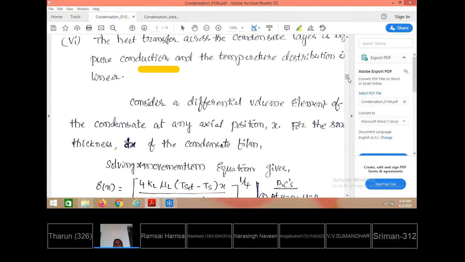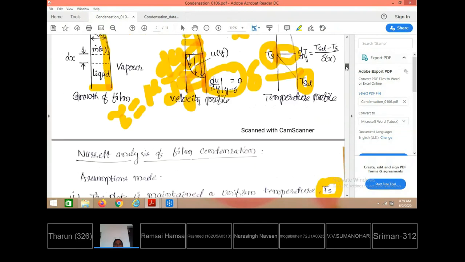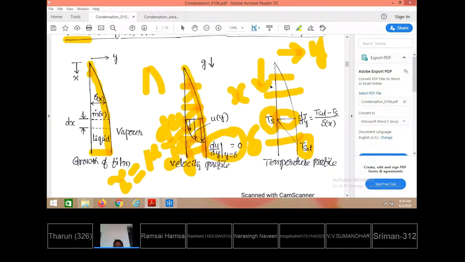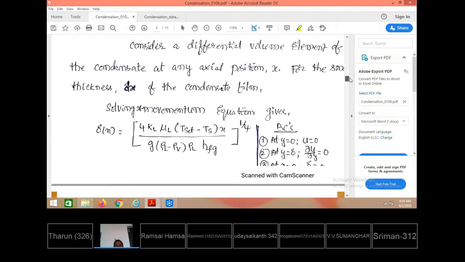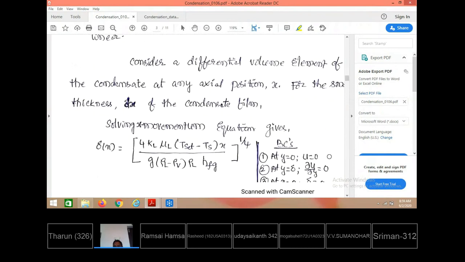Then at any location in the total length of the plate, along the length of the plate in x direction, we are considering some section. The section is taken at a distance of x from the top of the plate with a thickness of dx. We have concentrated on this region of condensate film. For that condensate film, we have considered the x momentum equation, and that equation is solved subjected to these boundary conditions. What are these boundary conditions?